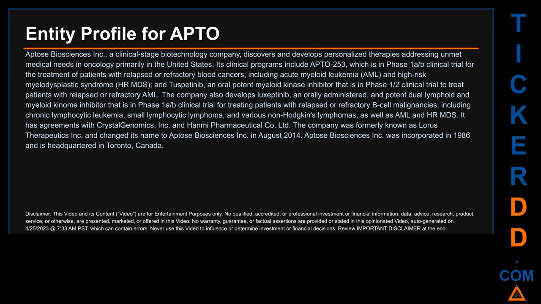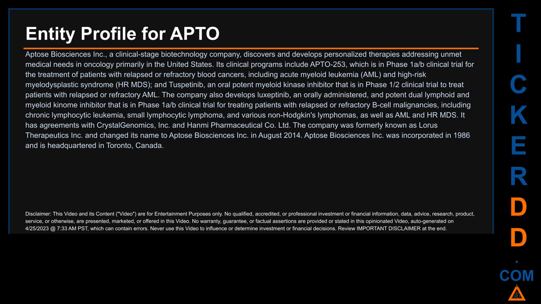The company also develops luxeptinib, an orally administered and potent dual lymphoid and myeloid kinome inhibitor that is in Phase 1A/B clinical trial for treating patients with relapsed or refractory B-cell malignancies, including chronic lymphocytic leukemia, small lymphocytic lymphoma, and various non-Hodgkin's lymphomas, as well as AML and HRMDS.